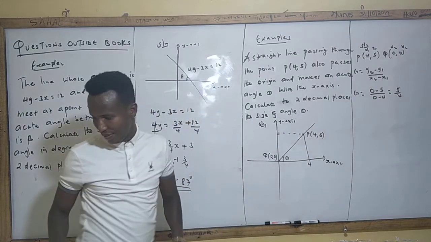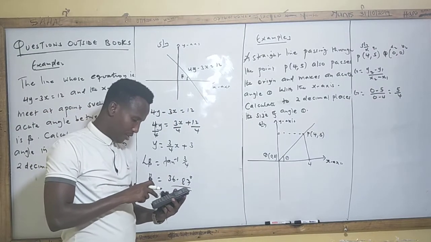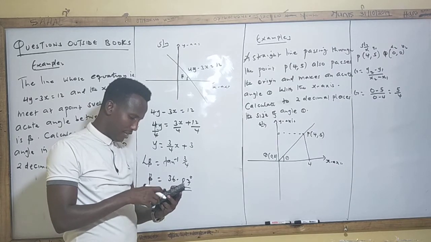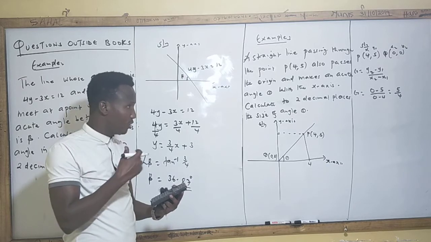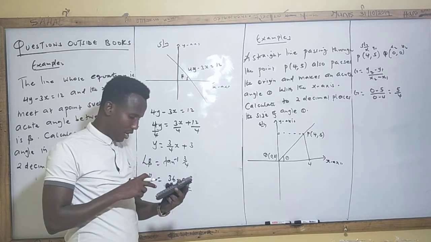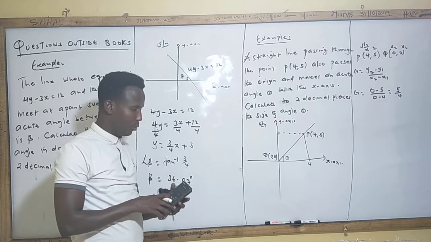So we can get our gradient now. What are we going to say to get the angle value? Tan inverse of the gradient is how we get our angle value.